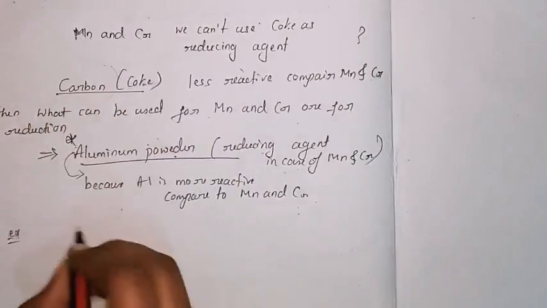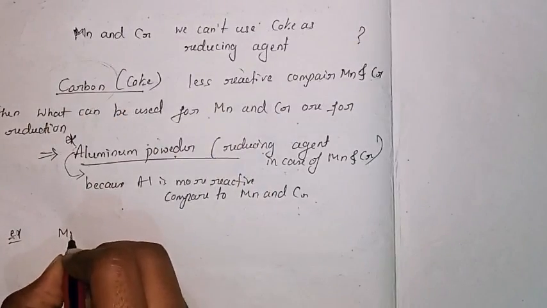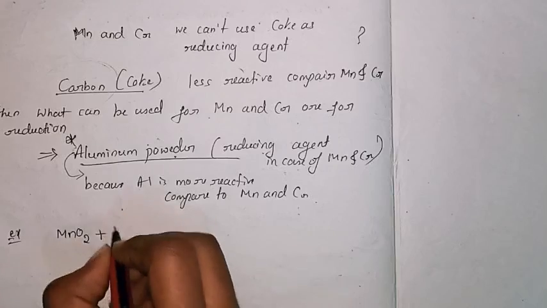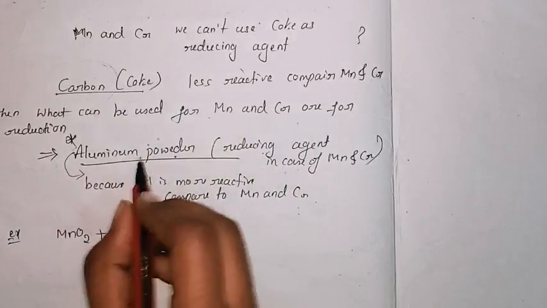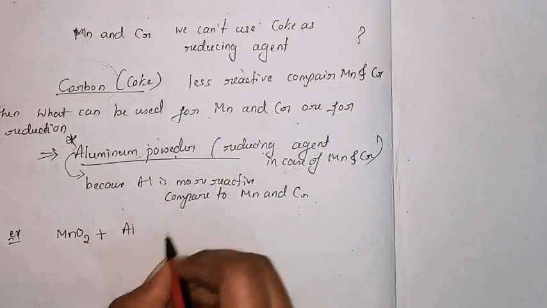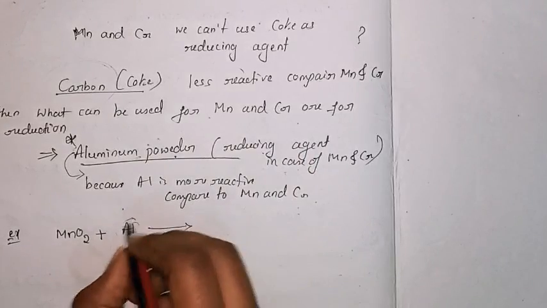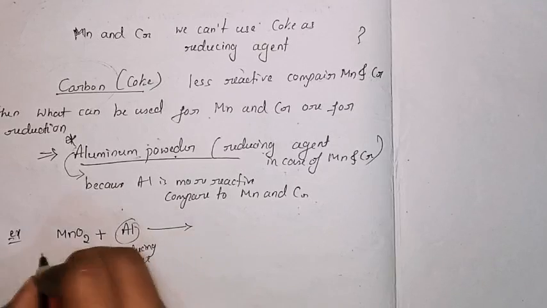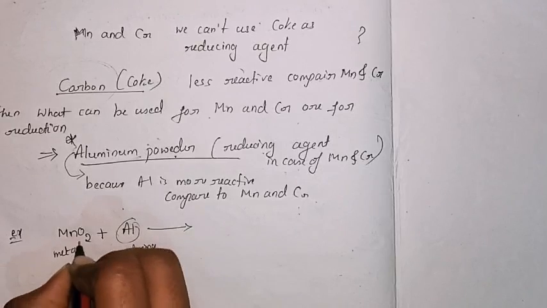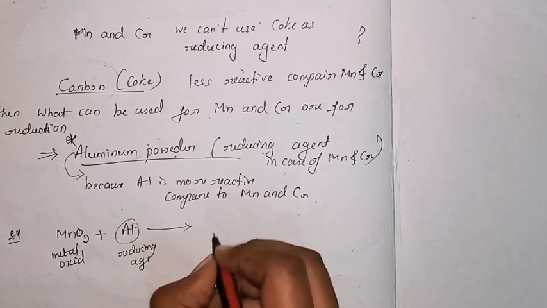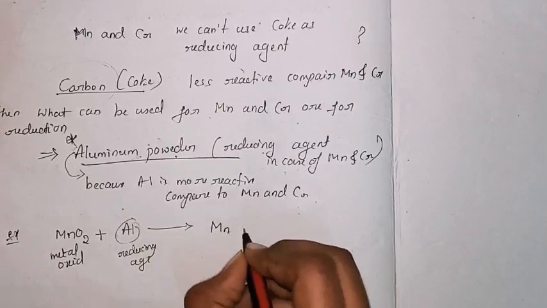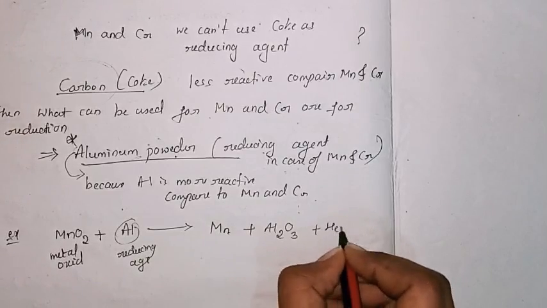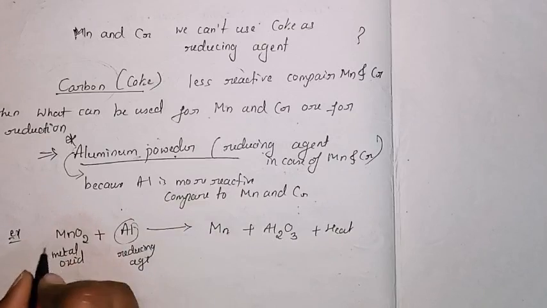As I told, manganese oxide, MnO2, will react. Instead of coke we have to write here aluminium powder, that is Al. Aluminium will act as a reducing agent. So the metal oxide, the manganese oxide, gets converted to the metal, that is Mn, plus Al2O3 plus heat. So you have to balance the equation.